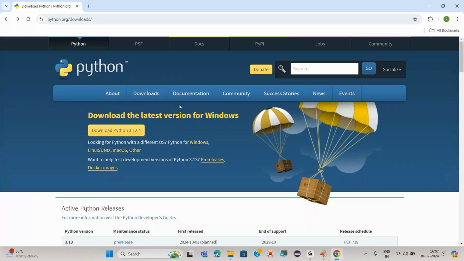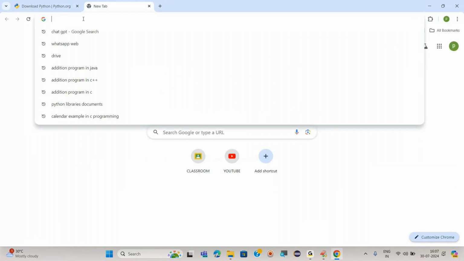What is open source? People mix these two things up, thinking freeware and open source are the same. No, freeware is different, open source is different. Freeware means freely we can download it. Open source means the source of that particular software will be open to everyone.